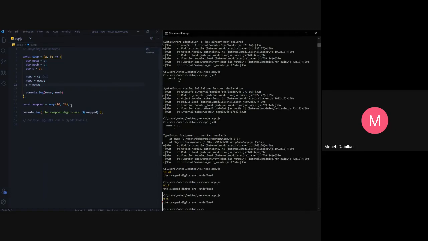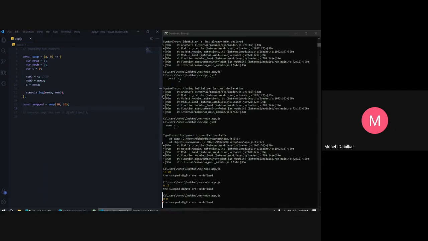The swap digits are undefined. Wow. First of all, we need to get rid of this. Help me out over here, okay? I am getting lost today. I did this in the previous class also. Sir, I think C equals A, A equals B, and B equals C.